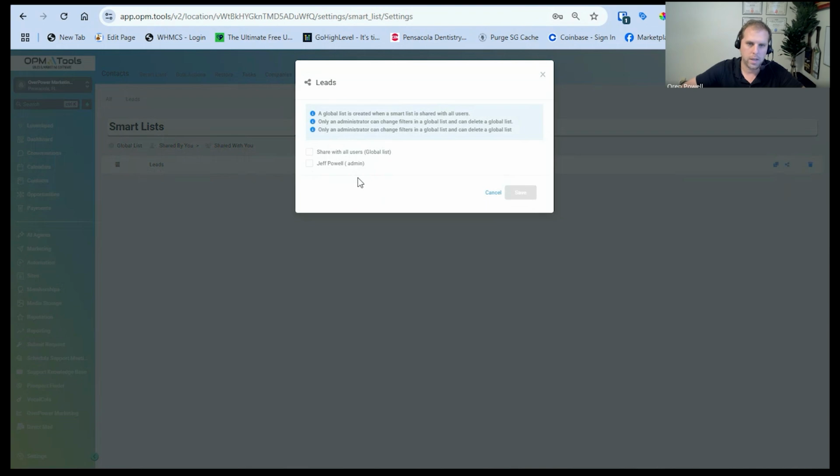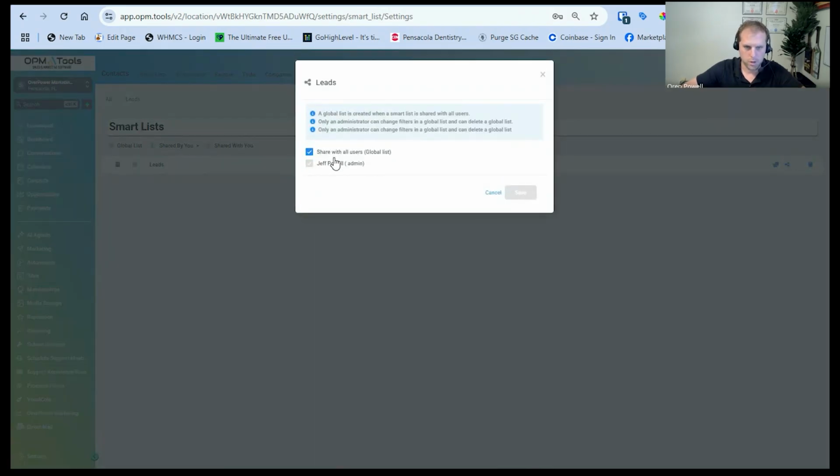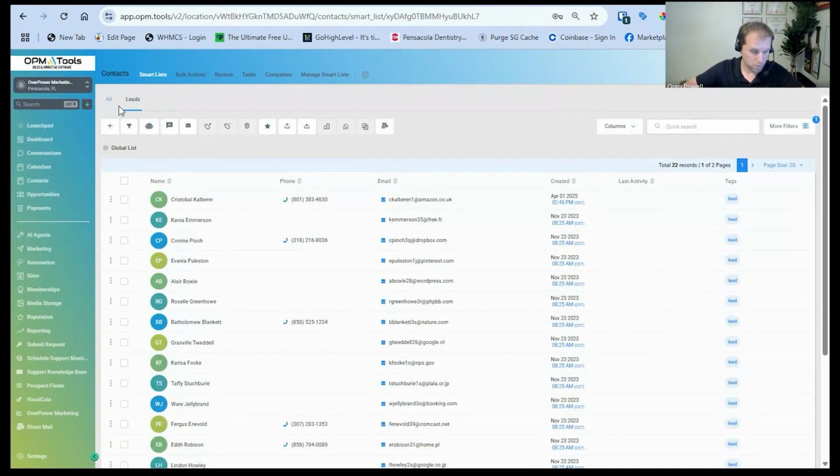In this account, we only have one actual user in it, which is Jeff. But if I want to add, let's say we had 10 people, I could just select 5 people if I wanted to. And cool, now it's shared to everyone. And since I pressed this button at the top, where it says share with all users, if we add more users down the road, they'll also have access to it as well. So cool. So you could have private smart lists or public smart lists.